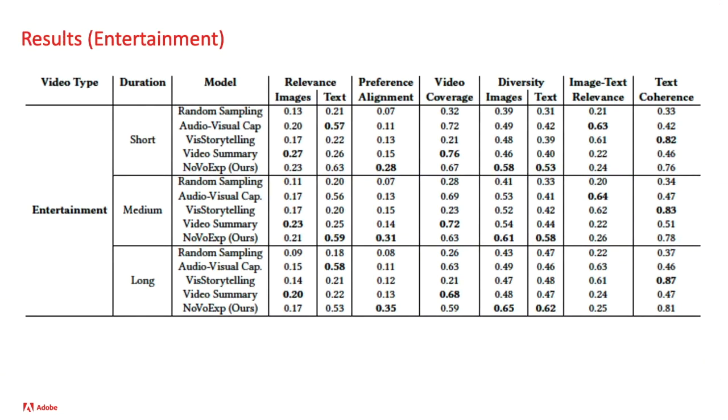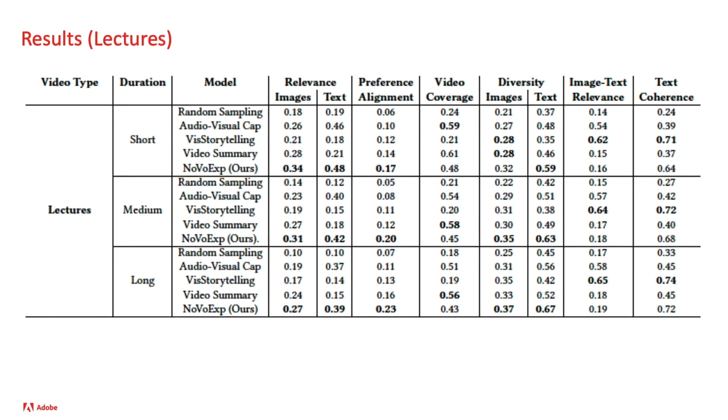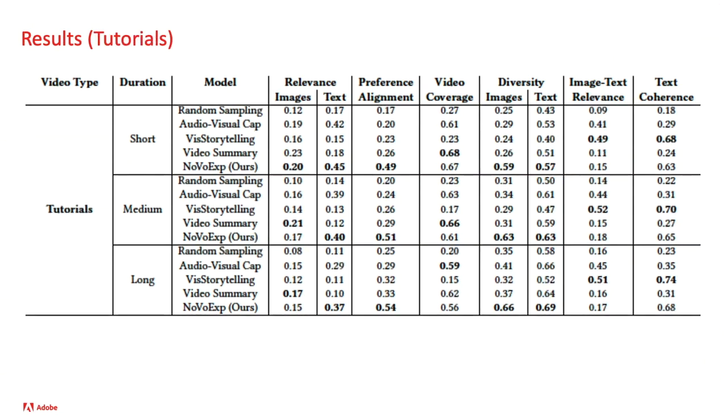Here are the results for the entertainment category of videos. As we can observe, our proposed method performs the best for many of the metrics that we just discussed. Even though the proposed model is not the best in terms of certain metrics like relevance, NoVoExp is the only model that is able to strike a reasonable balance across all the metrics. Another interesting observation here is that even if we change the duration of the video, the trends largely remain the same. Similar trends are observed for the videos that belong to the lectures and tutorials categories.